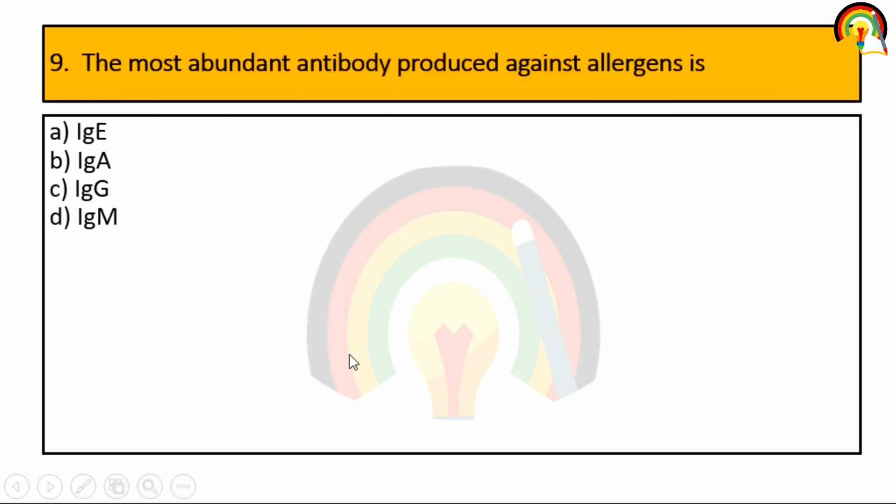Next one. The most abundant antibody produced against allergen. What is allergen? That which can cause allergic reaction. So it is IgE, as we discussed.